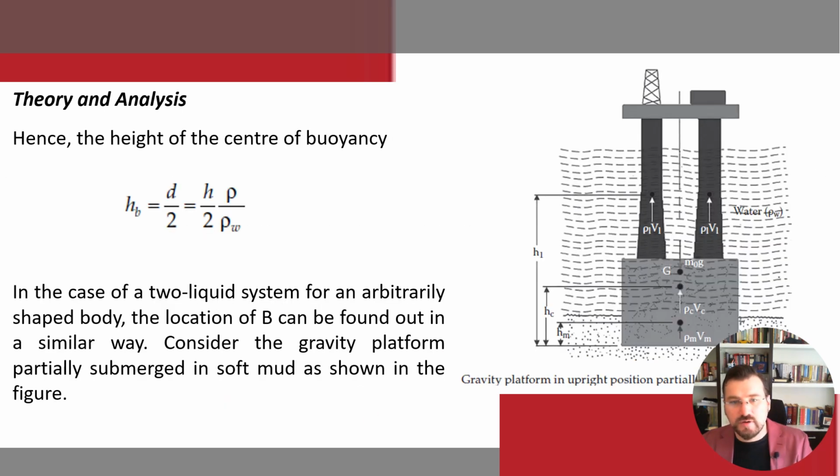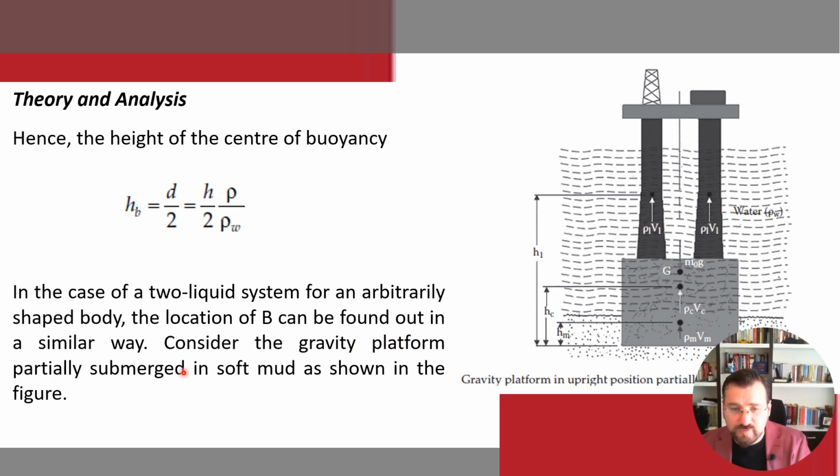So hence the height of the center of buoyancy becomes like this for the gravity platform we are talking about, in the upright position, partially submerged. The formula is H_B equals d divided by 2, equals H divided by 2 times rho divided by rho_w. In the case of a two-liquid system for an arbitrarily shaped body, the location of B can be found in a similar way.